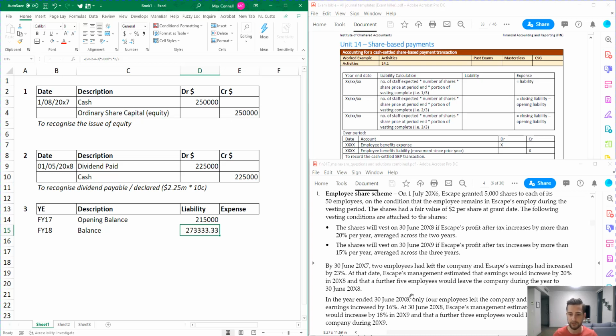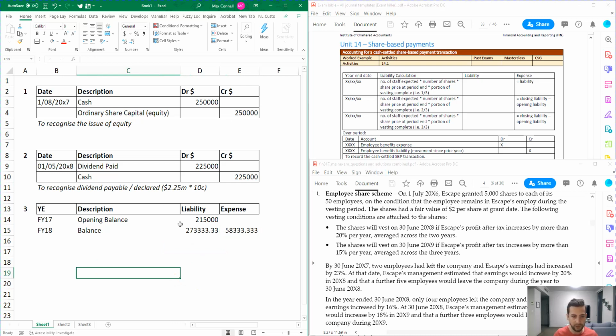So the average of the 2 years is 23 plus 16 over 2, so it's going to be 39% divided by 2, so it's just under 20%. So it means that the shares didn't actually vest in that year. It means we're going to have to push out that 1 more year. So that's why I've gone divide by 3, or times by 2/3, I should say. So there's our liability, and the expense between the two should be the difference between those two, so the 58,333.